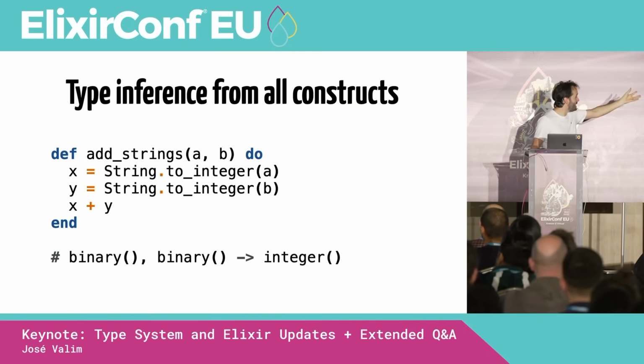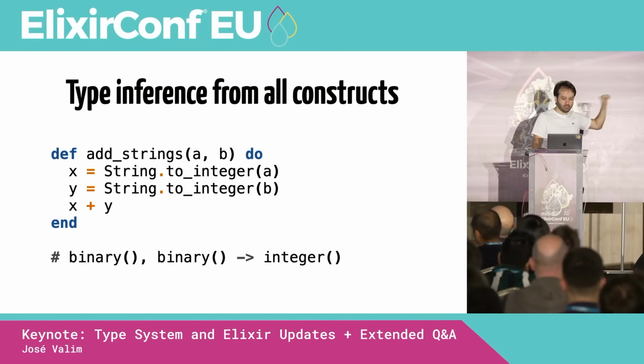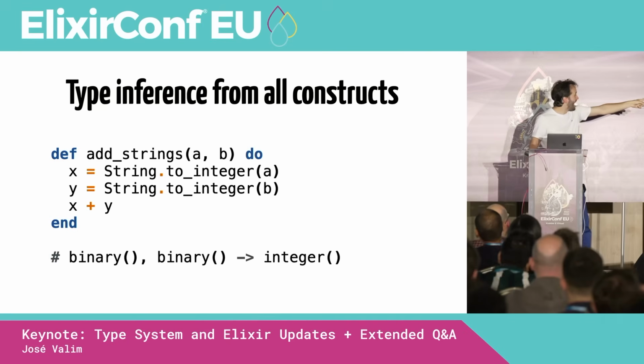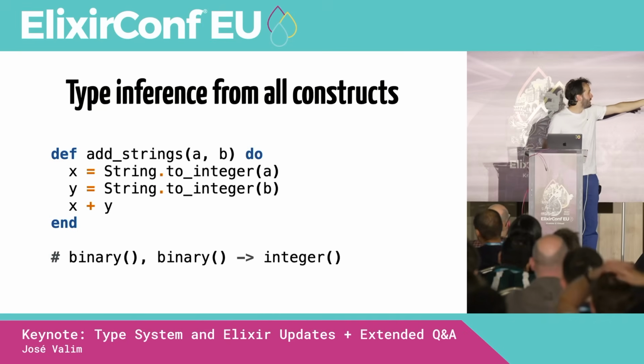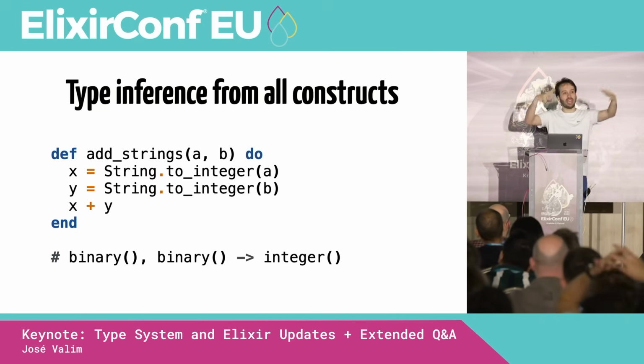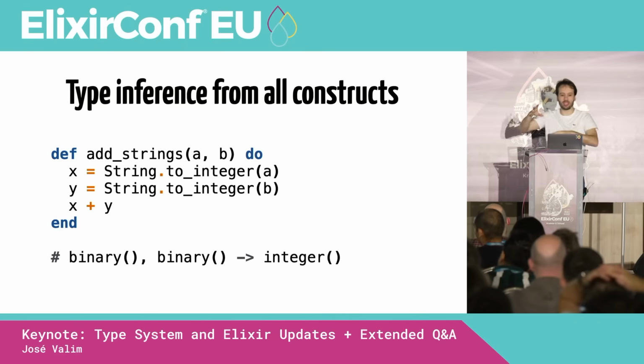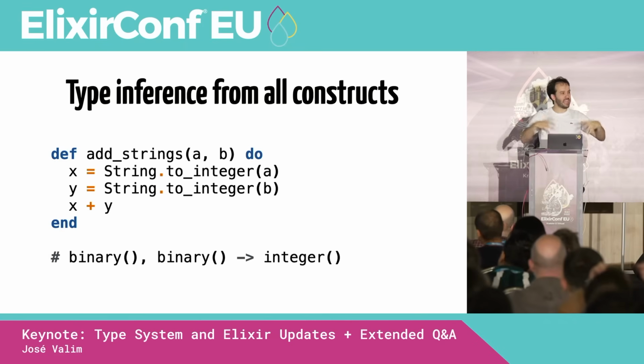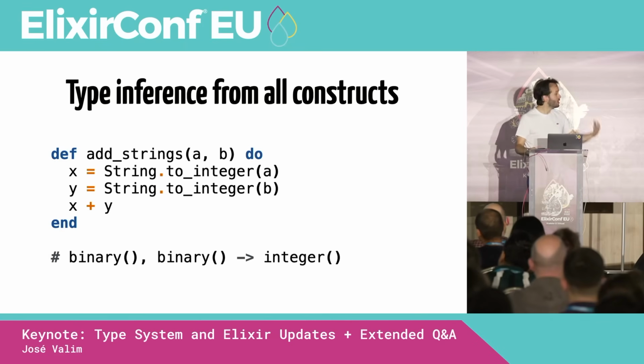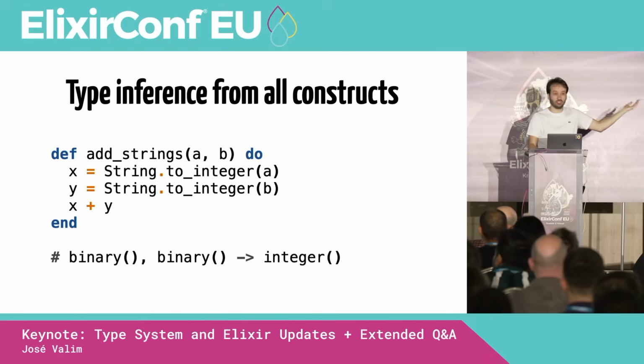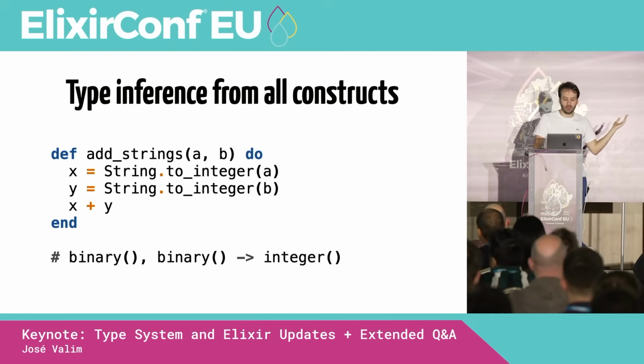I want to be able to look at this and say, because I'm passing A to string to integer, and string to integer only accepts a string, which is a binary, I know that A is a binary, right? So we want to look at the program, at all the variables going in and going out, look at all the constructs, and get that type information. This is meant to be good. It's really good news, right? So that's what we are aiming for now. So we changed the scope.